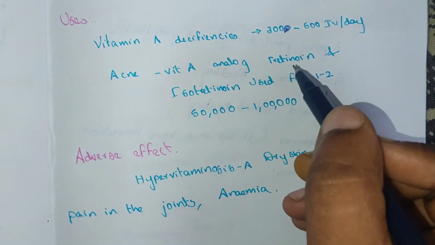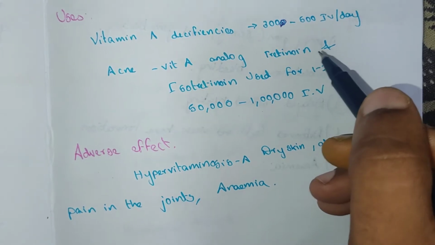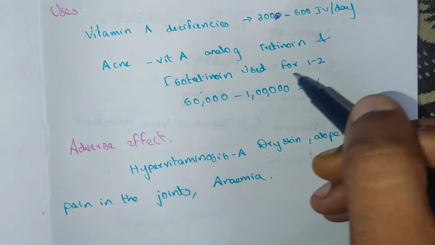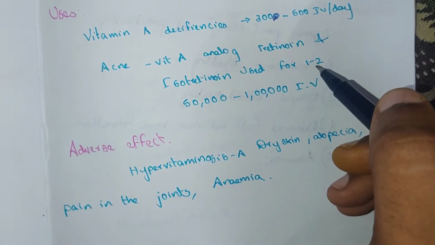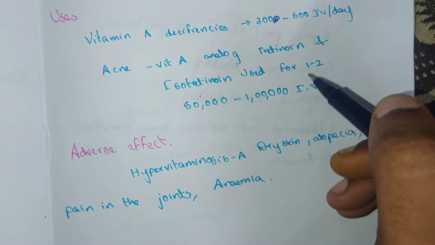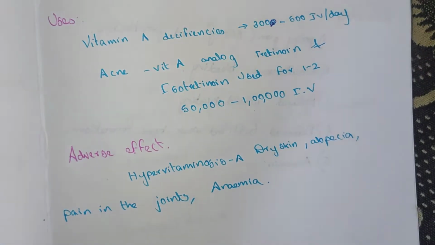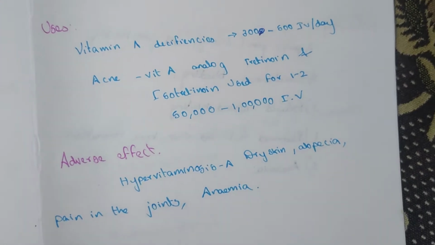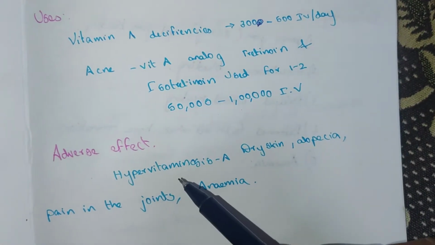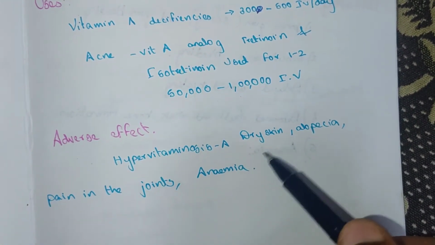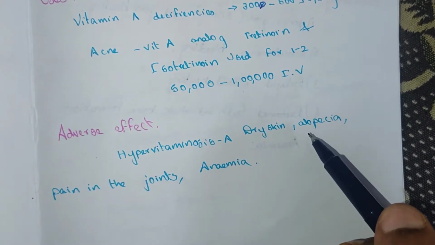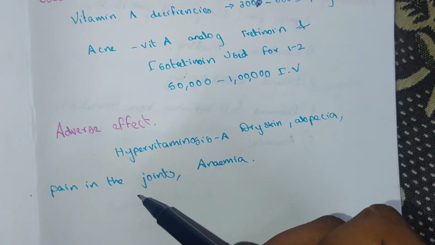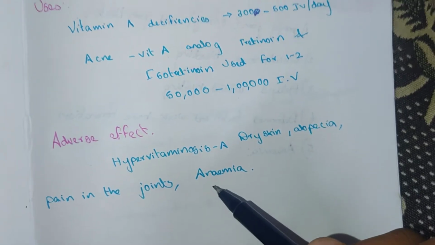Vitamin A analogs tretinoin and isotretinoin are used, 50,000 to 1 lakh IU. Adverse effect: hypervitaminosis A, which causes dry skin, alopecia, pain in the joints and anemia.